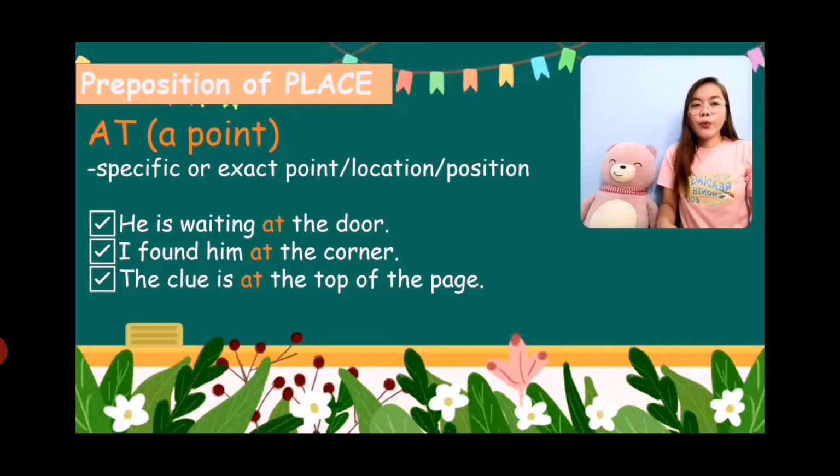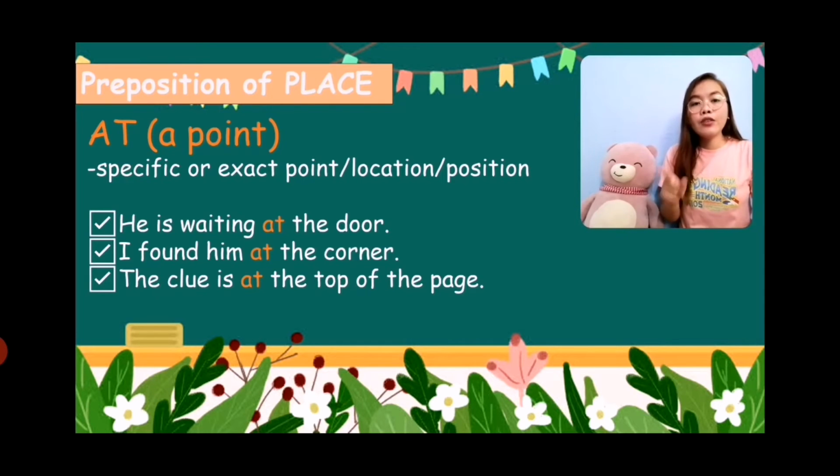And next, we have at. So the same thing with the preposition of time, at is still the most specific among these three when we use them as prepositions of place. Because at is used if you're talking about a specific point or an exact position, location, or point of someone or something. Like for example, he is waiting at the door. So you can easily find that person because he is at the door. It is a specific location.